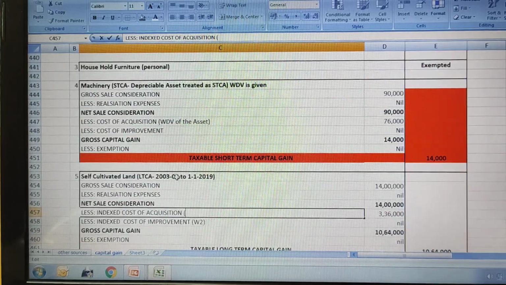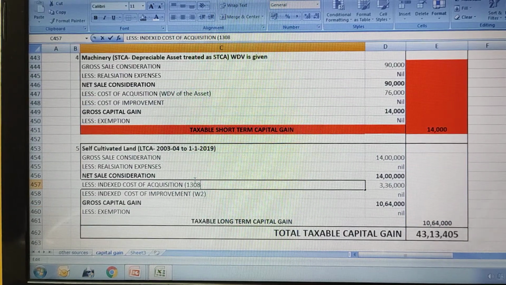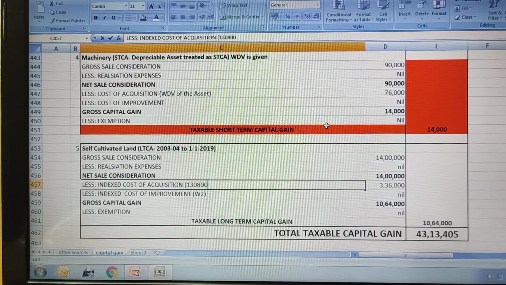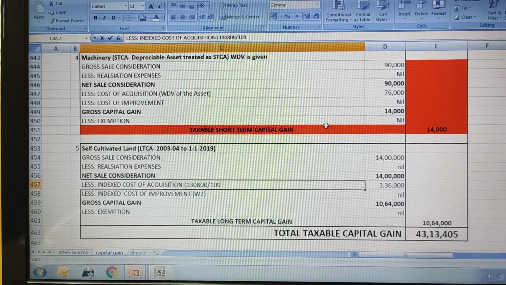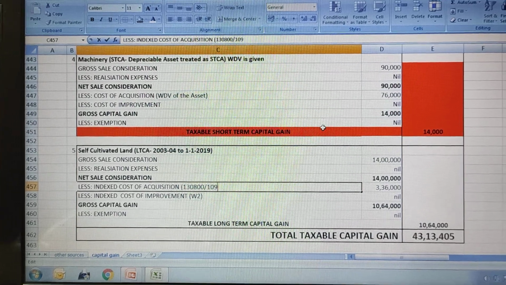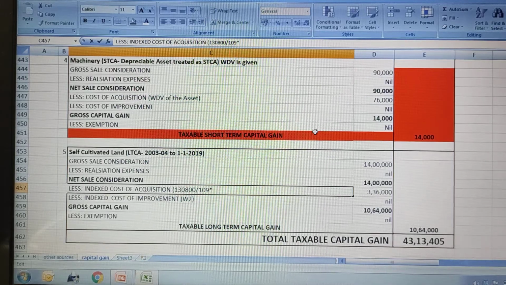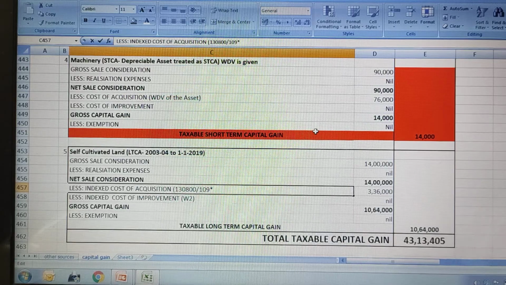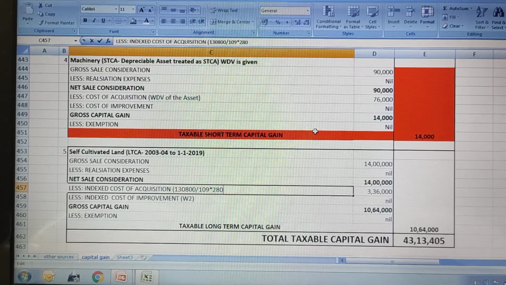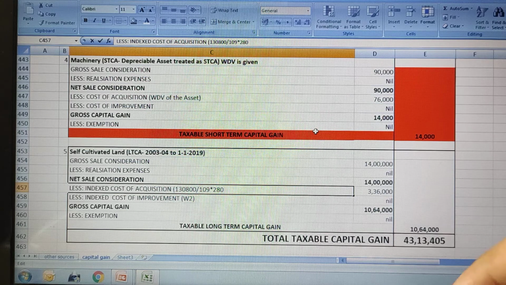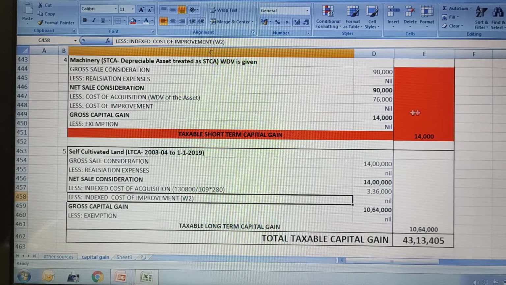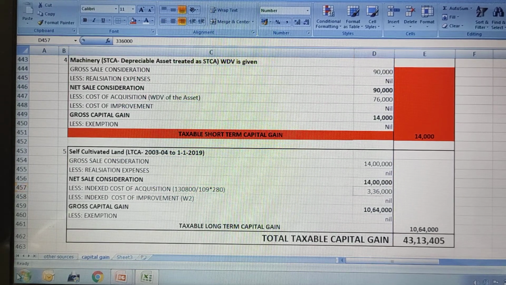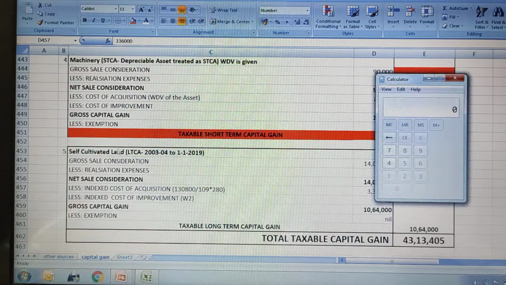So 1,30,800 is the cost divided by 109, because for 2003-4 the cost inflation index is 109, multiplied by, in the year 2019 it was sold in January, so cost inflation index in the year 2018-19 is 280. So if you substitute, you will get an answer of 3,36,000 rupees.